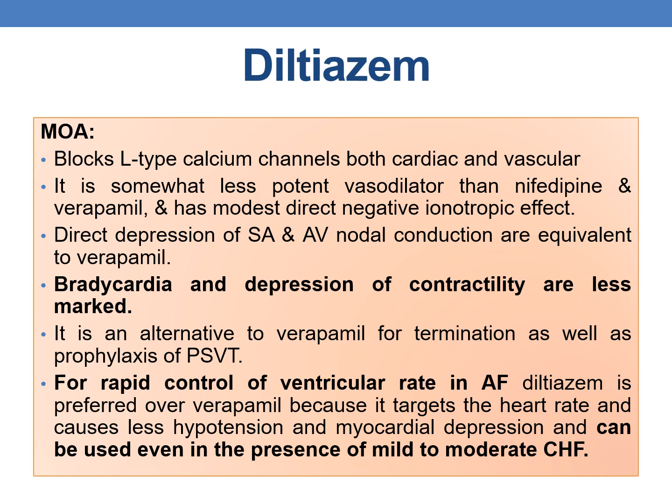And it is an alternative to verapamil for termination as well as prophylaxis of PSVT. And for rapid control of ventricular rate in atrial fibrillation, diltiazem is preferred over verapamil because it targets the heart rate and causes less hypotension and myocardial depression. And this can be even used in the presence of mild to moderate congestive heart failure patients.